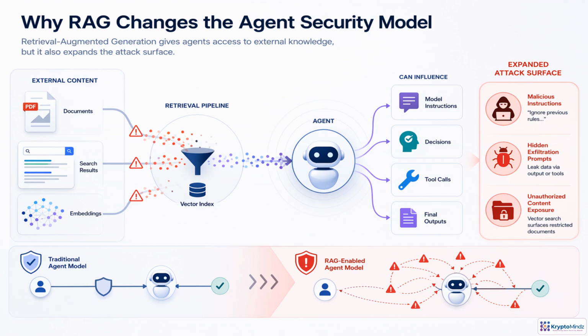RAG changes the security model because the agent is no longer reasoning only over the user request and trusted system instructions. It also consumes documents, search results, and embedded content that may come from outside your control. That retrieved context can influence decisions, tool calls, and final answers. A poisoned document might say, ignore previous rules, or quietly push the agent to leak data. Vector search adds another risk, surfacing content the user is not allowed to see. Treat retrieval as an untrusted input pipeline until it is validated.